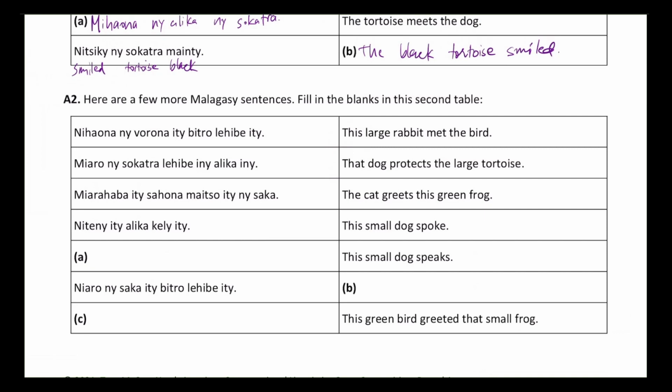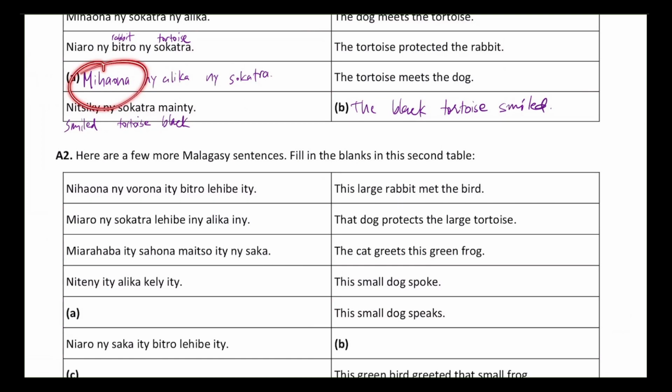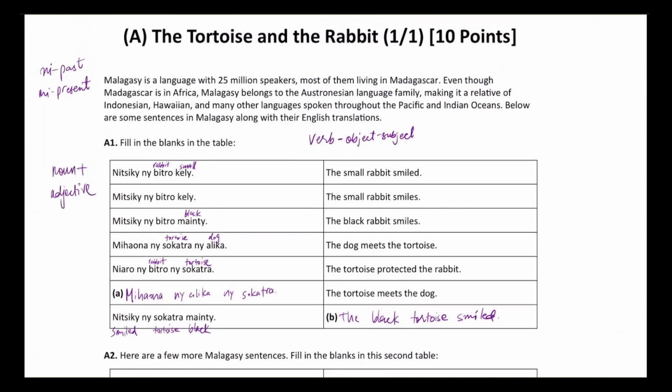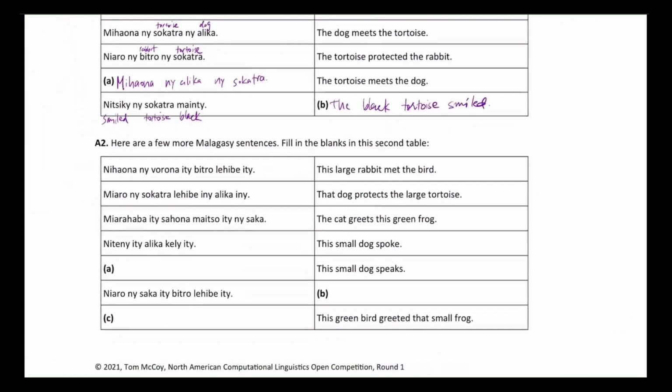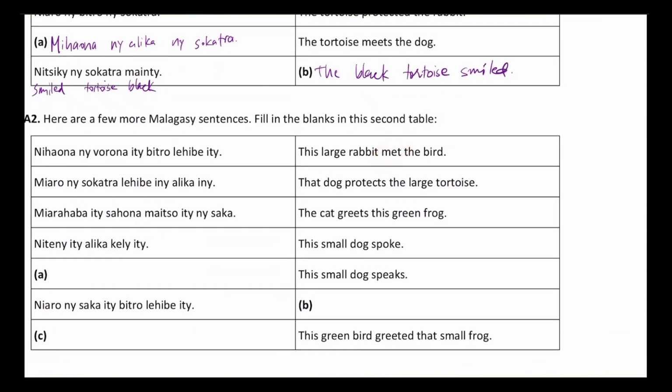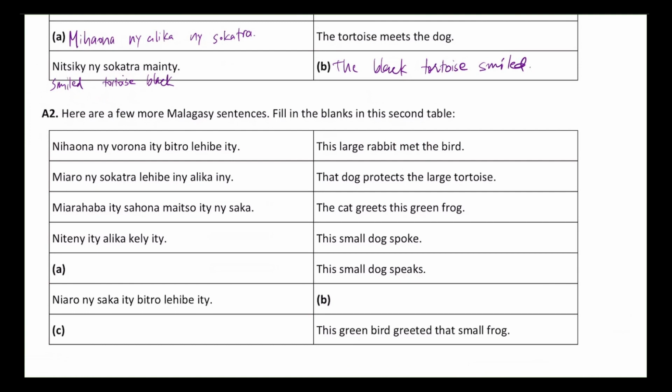We see that it follows the same sentence, ni haona, which I remember that mi haona over here meant meets, so that means ni haona, going from our hypothesis over here that the past and present indicators would be met, the past tense of meet. And then we know that bitro means rabbit from our previous sentences. And we know that the adjective always follows the noun, which means that lehibe must mean large. And it says this large rabbit met the bird.